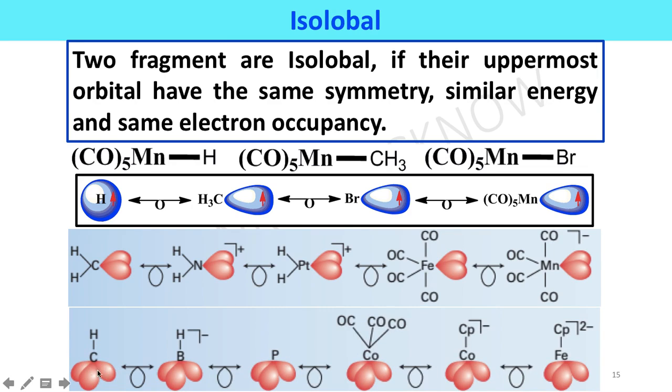Similarly, the CH fragment is isolobal to the BH minus fragment, and the BH minus fragment is isolobal to the phosphorus fragment, and so on, the cobalt tricarbonyl, the cobalt cyclopentadienyl and the iron cyclopentadienyl 2 minus anion. These three fragments are all isolobal to each other because each contains 3 orbitals with 3 electrons, with the same symmetry and the same energy.